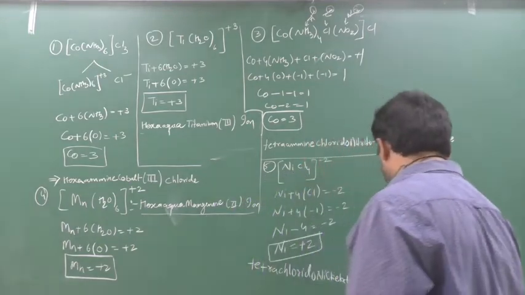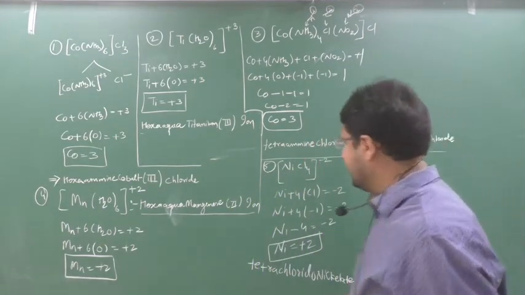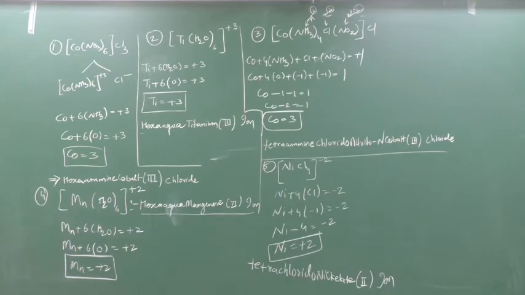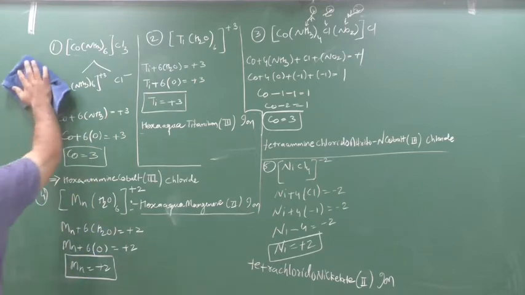And one thing more, what? Ion. Write down this. Tetrachloridonickelate(II) ion. Clear? So write down or check it out if you have done the homework. I don't think you have done it, but check it out then. Chalo. Clear? Clear this part? Done? Chalo. Take a screenshot, then I will start from the 6th.